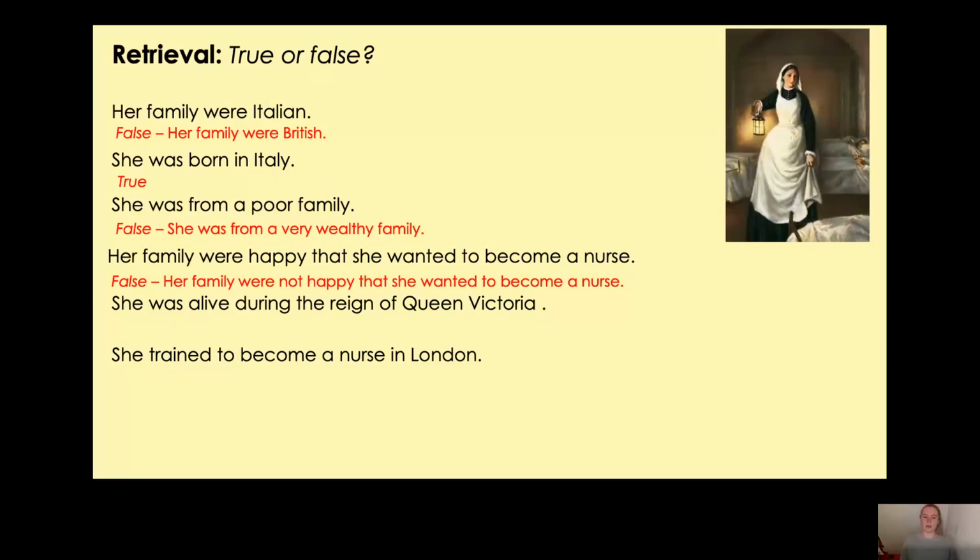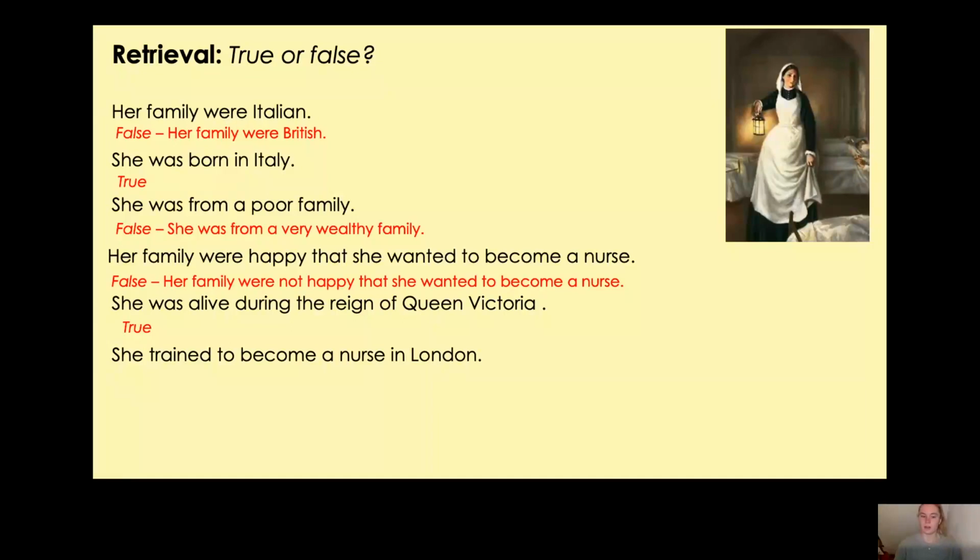Now, the next one, she was alive during the reign of Queen Victoria. So was she alive when Queen Victoria was on the throne? Yes, she was. She was alive in the Victorian times, which was from 1837, so the 19th century, all the way until 1901, so just into the 20th century.